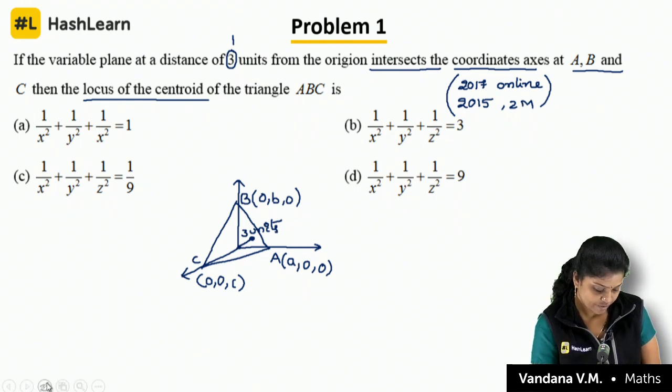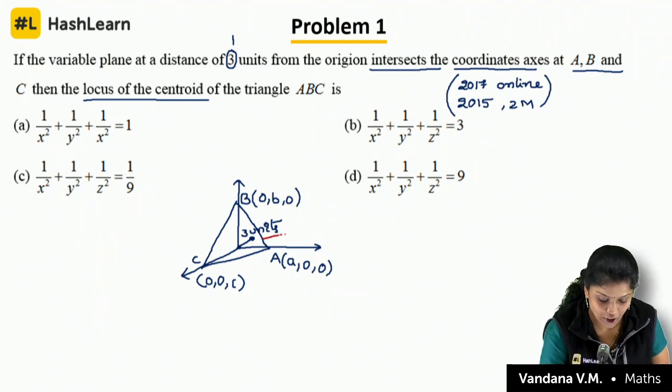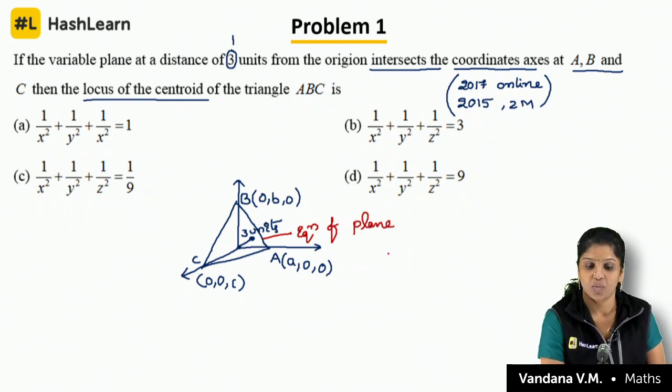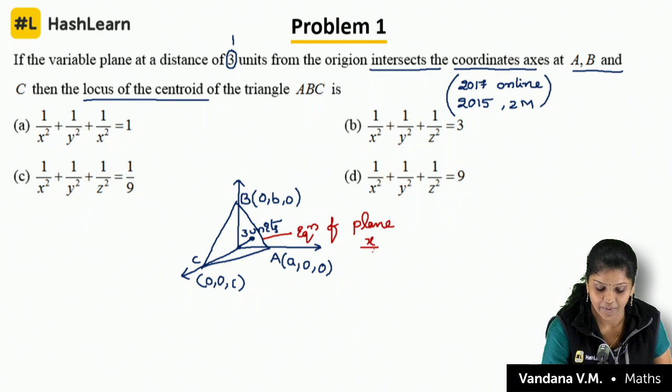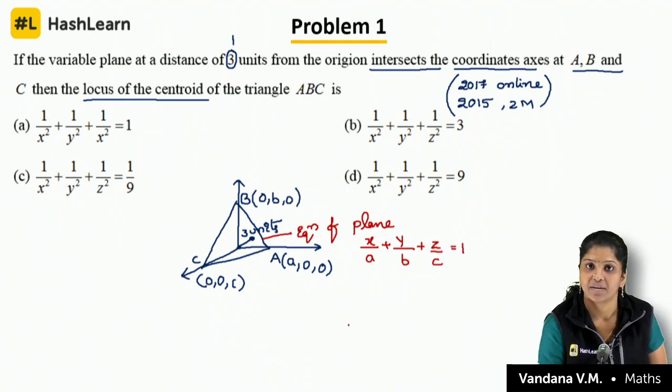Now children, when they give the intercepts, I can easily find the equation of the plane. How? It is x by A plus y by B plus z by C is equal to 1.